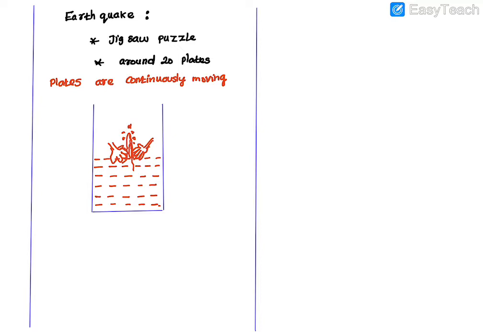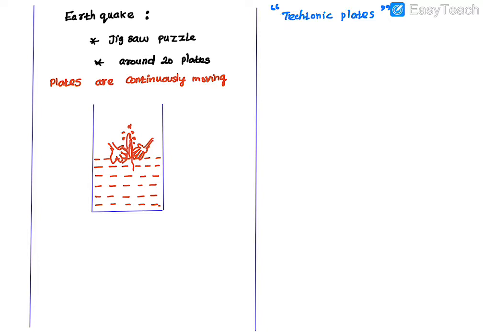Okay, so what I want to say is, first you have to know that the earth is made up of around 20 plates, and every plate is continuously moving. That single plate is called a tectonic plate. What is that? The plate is called a tectonic plate. In higher classes you will learn about plate tectonics.